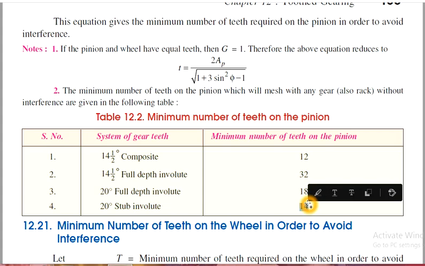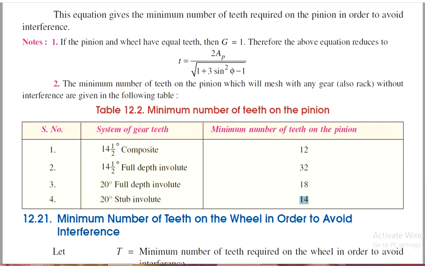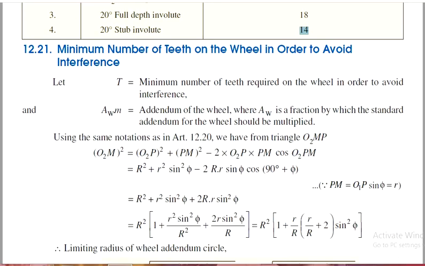In the same way, the minimum number of teeth on the wheel in order to avoid interference. If we have already learnt about the minimum number of teeth on the pinion, in the same way for the wheel also the same method of approach is to be applied here.